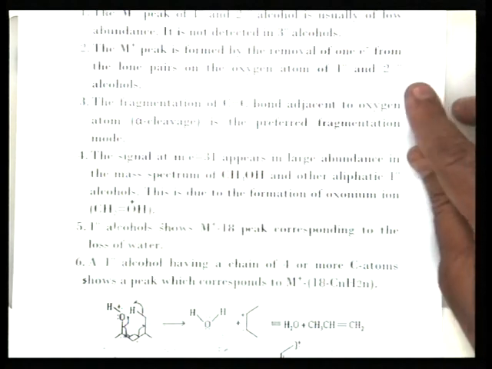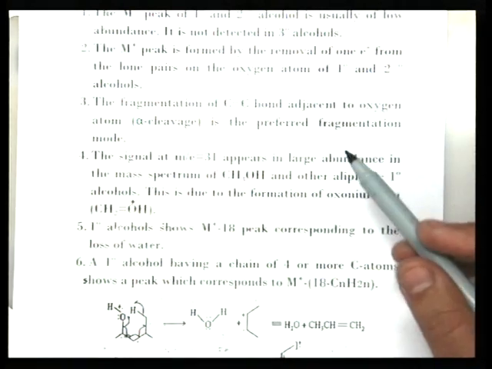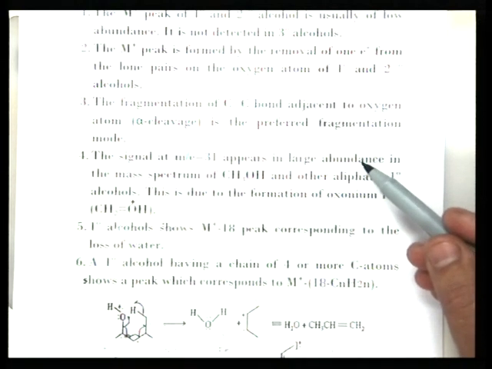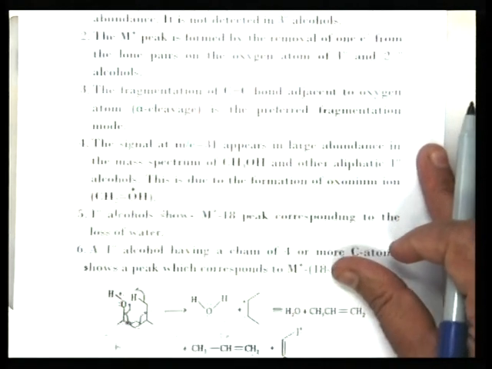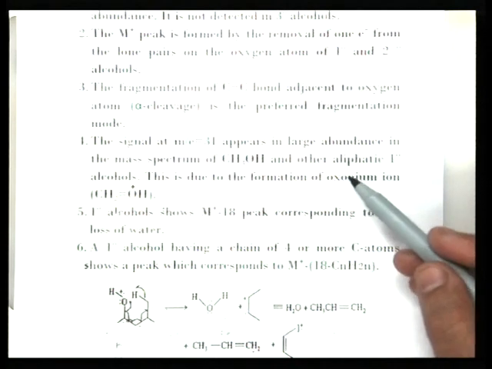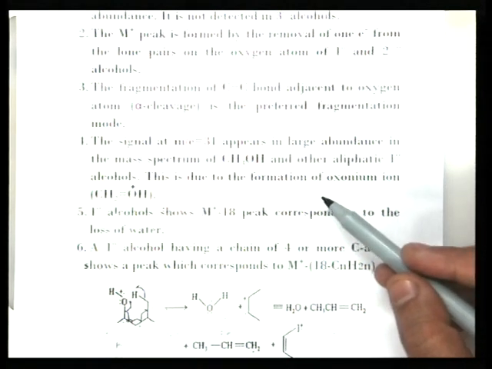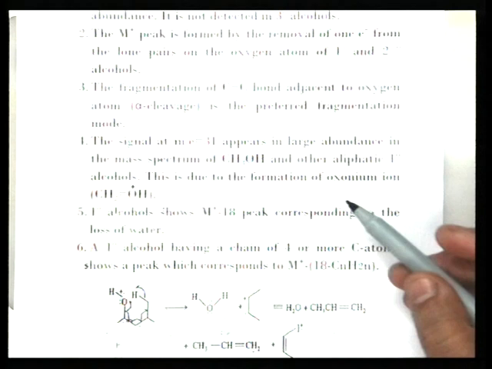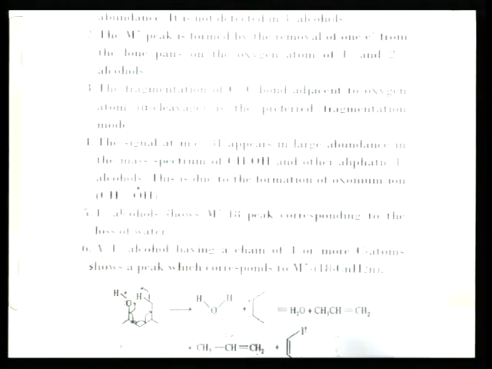The fragmentation of the C-C bond adjacent to the oxygen atom, that is alpha cleavage, is the preferred fragmentation mode. So, in all alcohols, fragmentation is by alpha cleavage. The signal at M by 31 appears in large abundance in the mass spectrum of methanol and other aliphatic primary alcohols. This is due to the formation of the oxonium ion, having the structure CH2=OH plus.